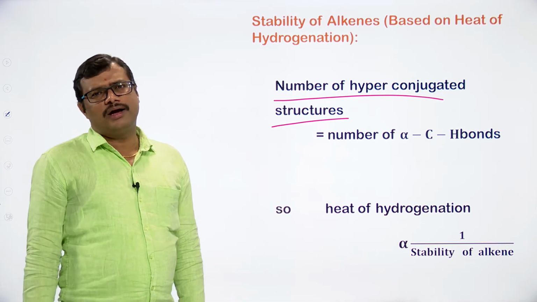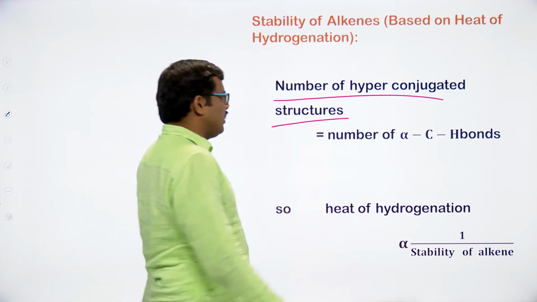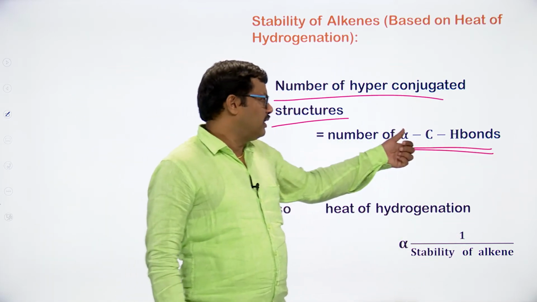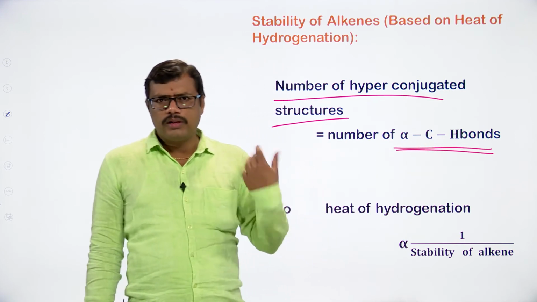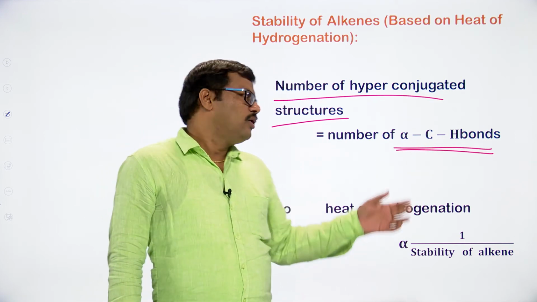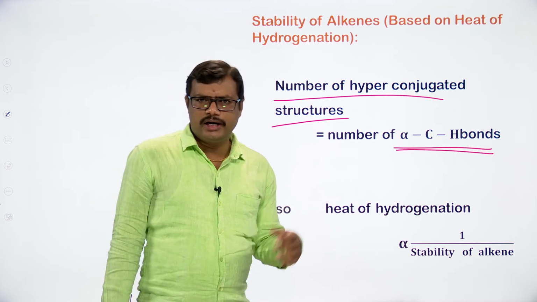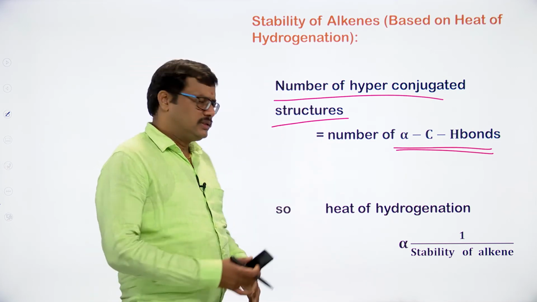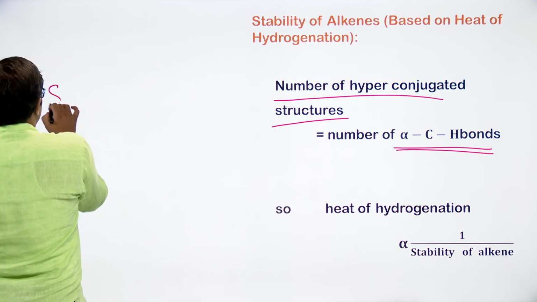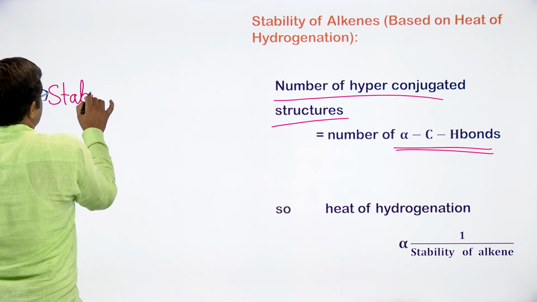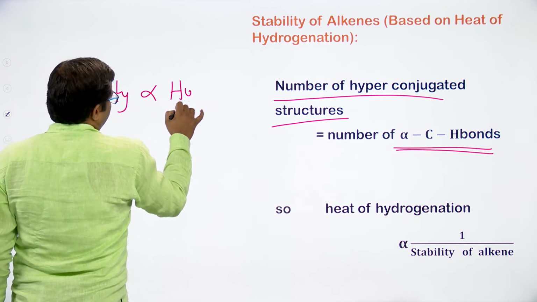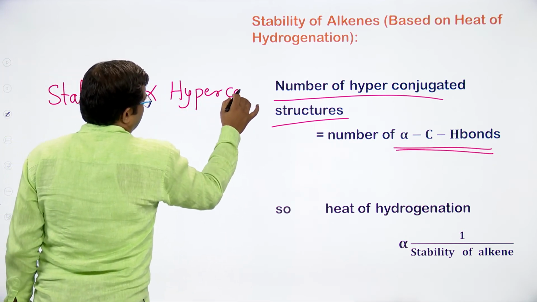The number of hyperconjugative structures can be determined with the number of alpha carbon hydrogen bonds, that is, alpha CH bonds. The more alpha CH bonds, the more hyperconjugative structures. The more hyperconjugative structures, the more stability. So stability and hyperconjugative structures are directly related to one another.